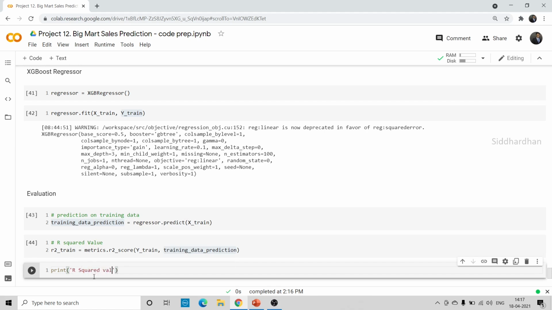So you can generally say that if it is greater than 0.75, if it is 0.85 or 0.90, then the model is performing well. But it is not always the case. In some cases, a high R value can also mean that the model is overperforming. So we don't want that kind of thing. I will be explaining in detail how this R squared function works and how we evaluate our model in the model training module.